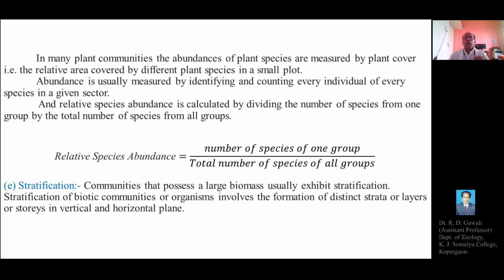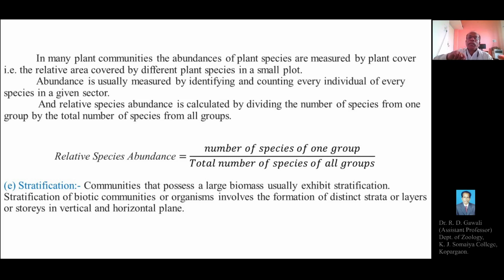we'll have to measure the total number of plants or the total number of individual plants of all the species, even when calculating the species abundance of one species. So, in many plant communities, the abundance of plant species is measured by plant cover. The entire plant cover of the respective plot will be measured. So, the relative area covered by different plant species in a small plot. Abundance is usually measured